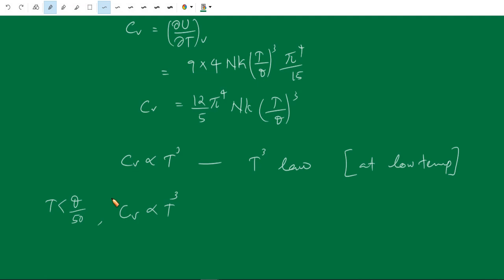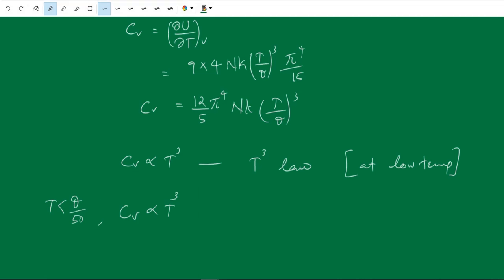And we have also discussed the special cases, that means at a low temperature and at high temperature. At a high temperature, the heat capacity becomes the classical value, and at a low temperature, the heat capacity of a solid is proportional to T cube. This is called the T cube law of heat capacity. Next, we have to talk about the Einstein model of heat capacity, so that we will discuss in the next lecture. Okay.